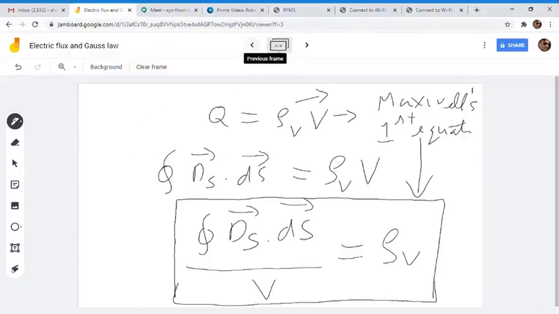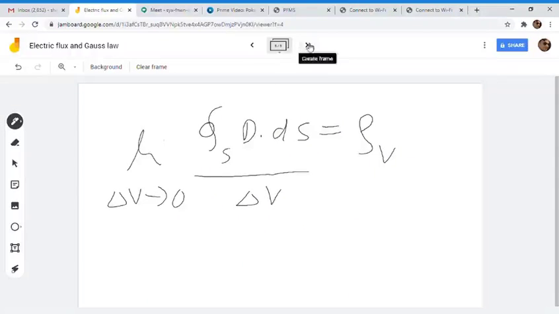So here we see that this is the total volume, and here it is the total flux that is coming out of that closed surface. So what he did, he reduced the volume to nearly zero.